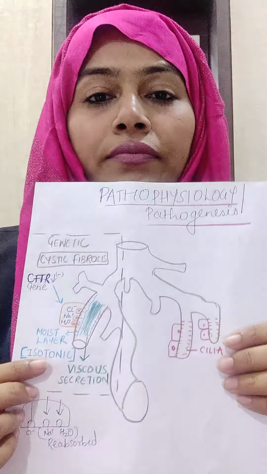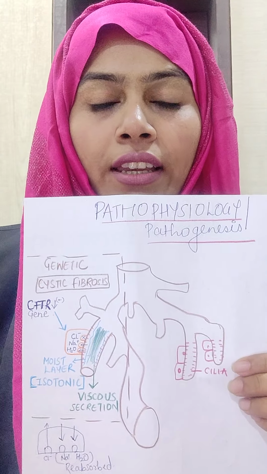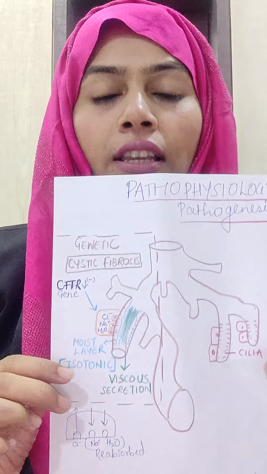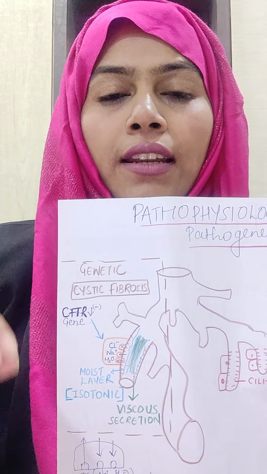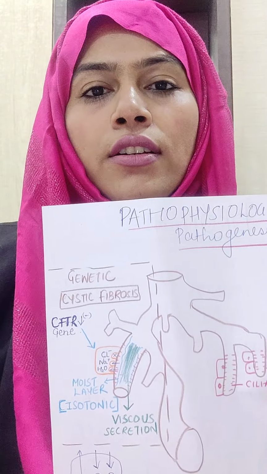Because of the deficiency of CFTR in cystic fibrosis, the cells are not able to pass chloride out, and hence sodium and water also come back into the cell. I am going to show you this with a diagrammatic presentation. As you can see, this is the bronchial tree. This portion I have taken for cystic fibrosis. What pathophysiology occurs when cystic fibrosis is present in a person, which leads to bronchiectasis over a longer duration?